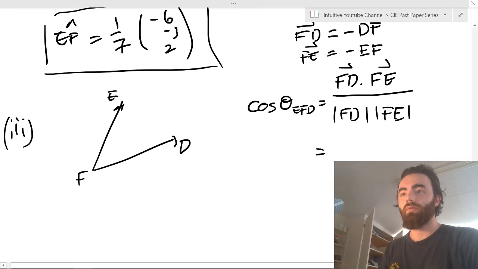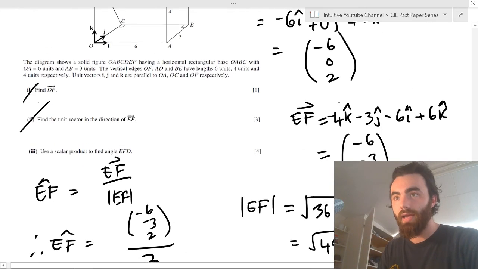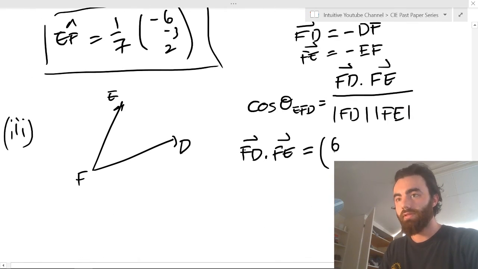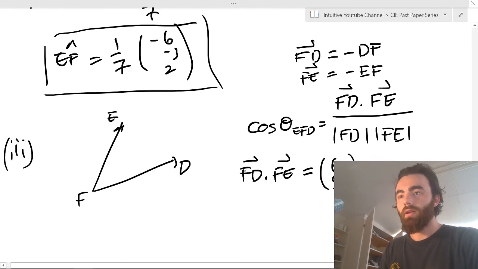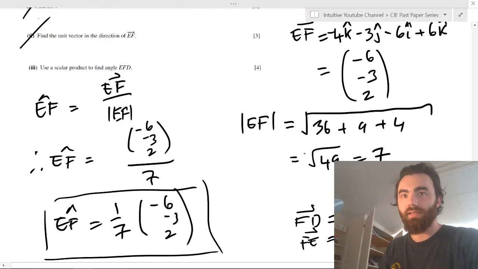So what we do is we just plug this in. We say FD dotted with FE equals, FD is minus this, which is just 6, 0, minus 2, dotted with FE, which is just minus EF.